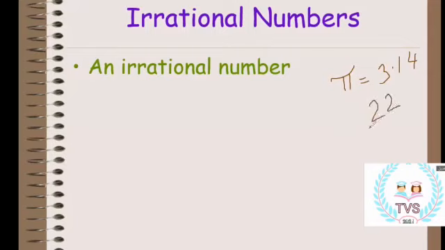22 over 7. Okay, the voice is a little lagging. I don't know if this problem is from my internet or your internet. But if you have any problem, please send it to me on the chat. Okay, can you please try to do 22 over 7? You can do it on the calculator, by the way. 22 divided by 7 is equal to what? 3.14285 and a lot of other numbers.